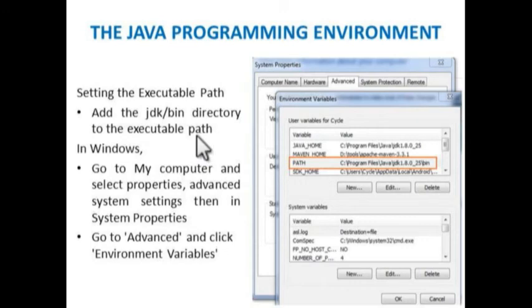These are the things available inside the JDK, and this is the directory structure of the JDK. Once you have installed Java on your system, you can change your path by going to My Computer, selecting Properties, Advanced System Settings, then System Properties. Then click Advanced, and inside the environment variables you can set the path.